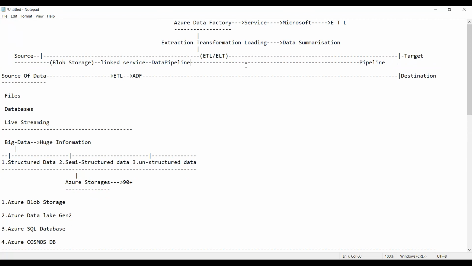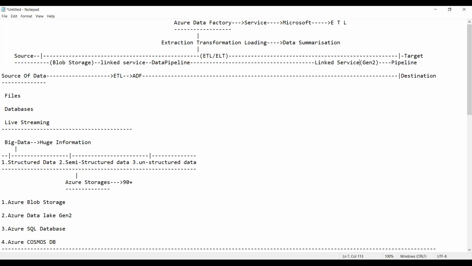Further, once it is done, here also you will have a target as a source. Let us say here you have Gen 2. Now, guys, this Gen 2 is not connected with the pipeline. Is it connected with the pipeline? No. So here also we require one more service. Gen 2 is one storage. To connect Gen 2 with the data pipeline, we require another service called what? Linked service.